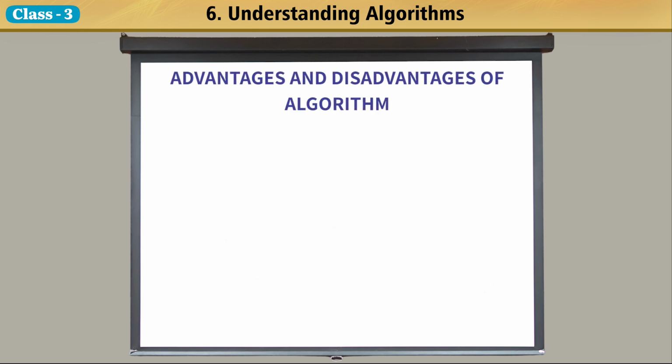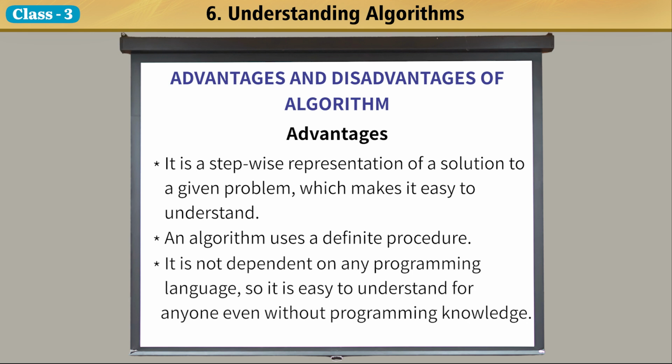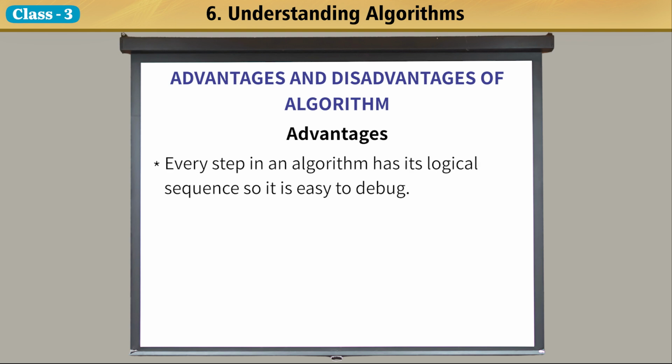Advantages and disadvantages of algorithm. Advantages. It is a stepwise representation of a solution to a given problem, which makes it easy to understand. An algorithm uses a definite procedure. It is not dependent on any programming language, so it is easy to understand for anyone even without programming knowledge. Every step in an algorithm has its logical sequence, so it is easy to debug.